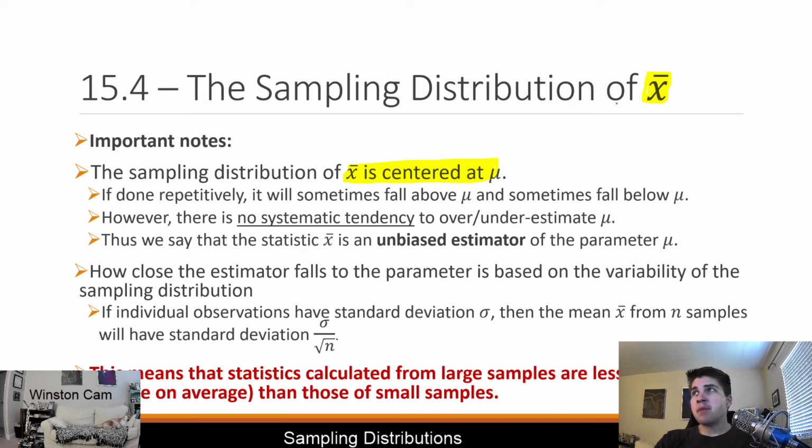However, what's nice about X bar, we sometimes refer to it as an unbiased estimator of the parameter mu, because basically it's random. When we're taking a random sample to obtain our mean value, there's no bias. If it's from a simple random sample, the only thing that affects that outcome is random probability. Like if we're rolling 5 dice, we might get an average of 4.4.